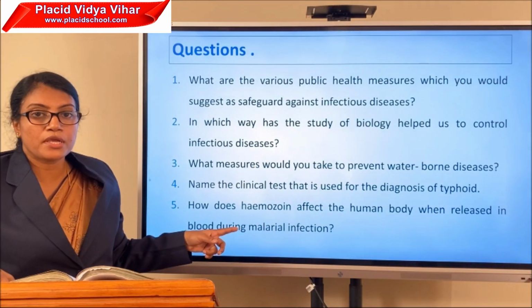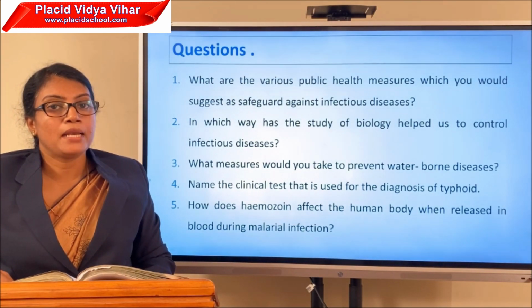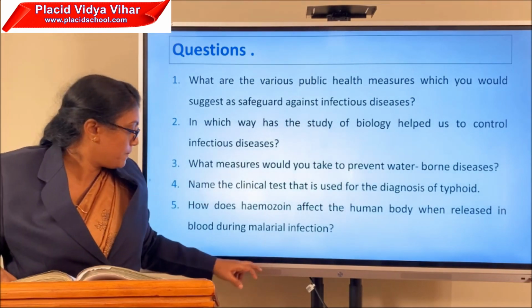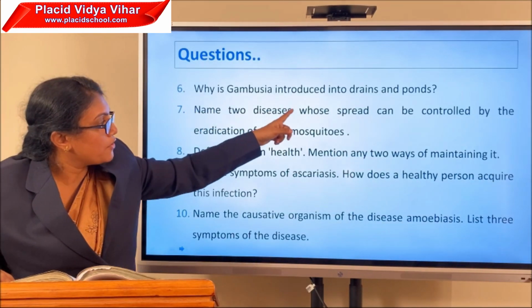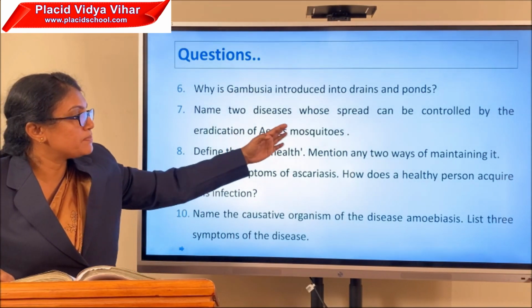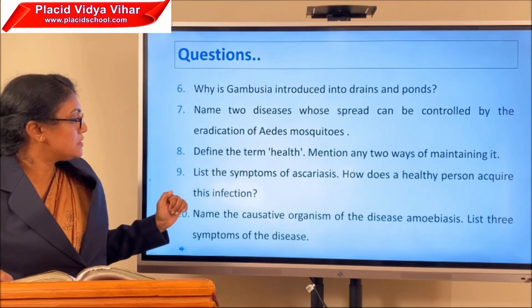Do you remember hemozoin? It is released during the infection of Plasmodium. That is, it causes malarial chills and fever. Why is Gambusia introduced into drains and ponds? Name two diseases whose spread can be controlled by the eradication of Aedes mosquitoes.